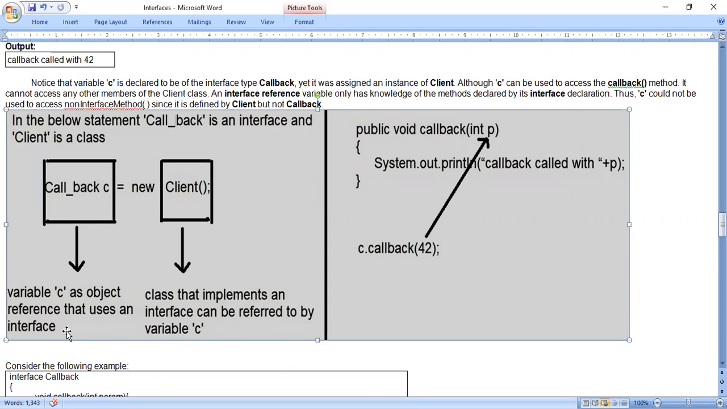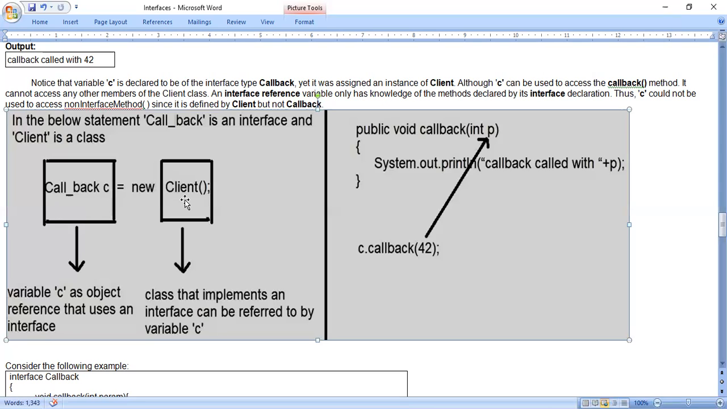Yes, variable C as object reference that uses an interface. What is the meaning of that uses an interface? Before C, there is an interface name, not a class name. So you have to say that it uses an interface. First of all, it is not an actual object because I have not used the new keyword up to here. So it is an object reference, but it is not the object reference of the class. It is the object reference that uses an interface.